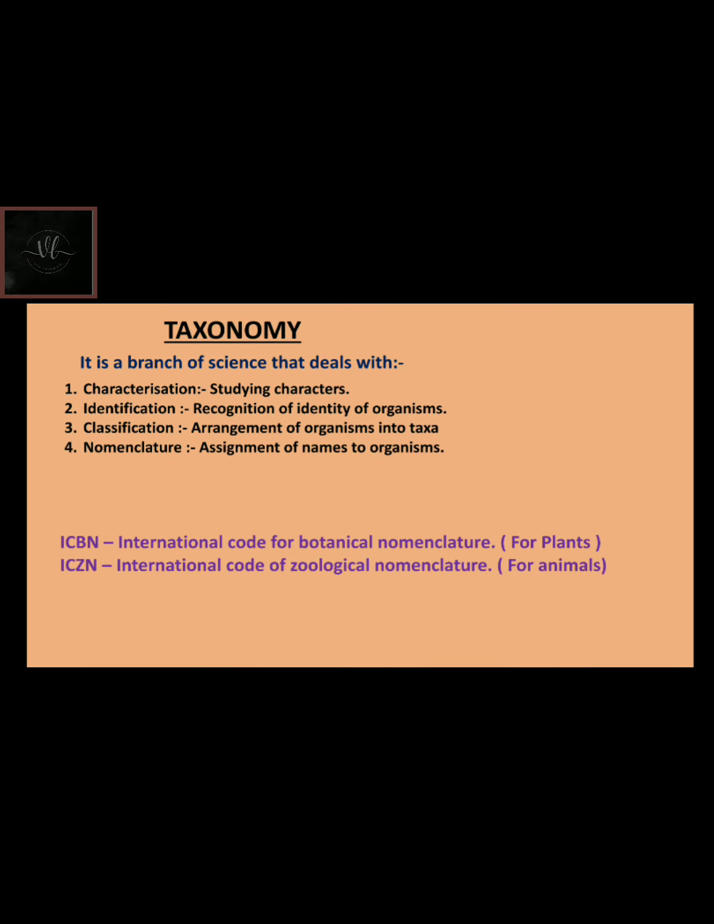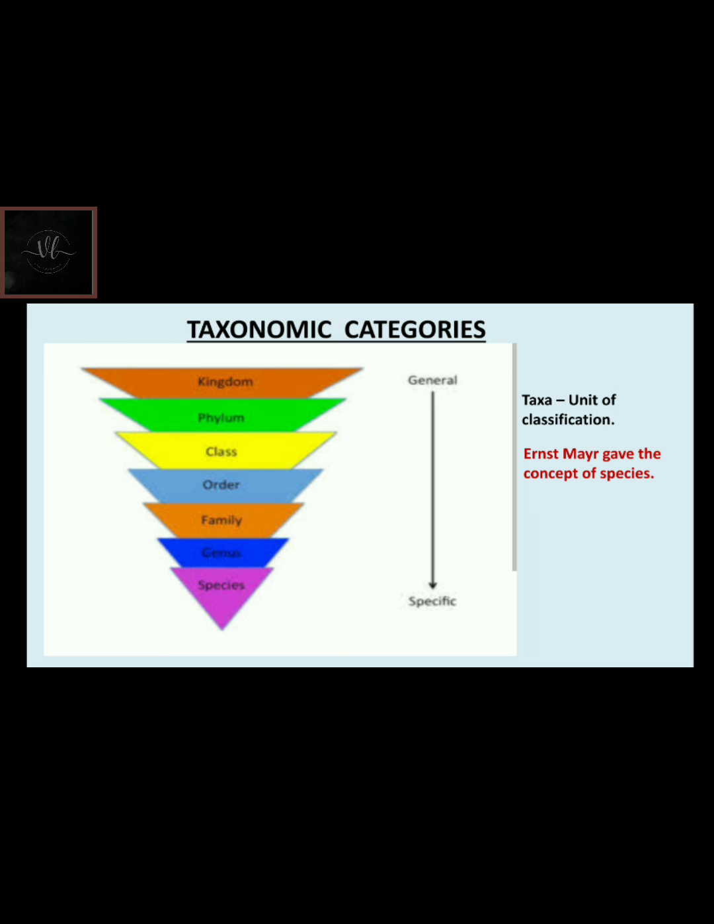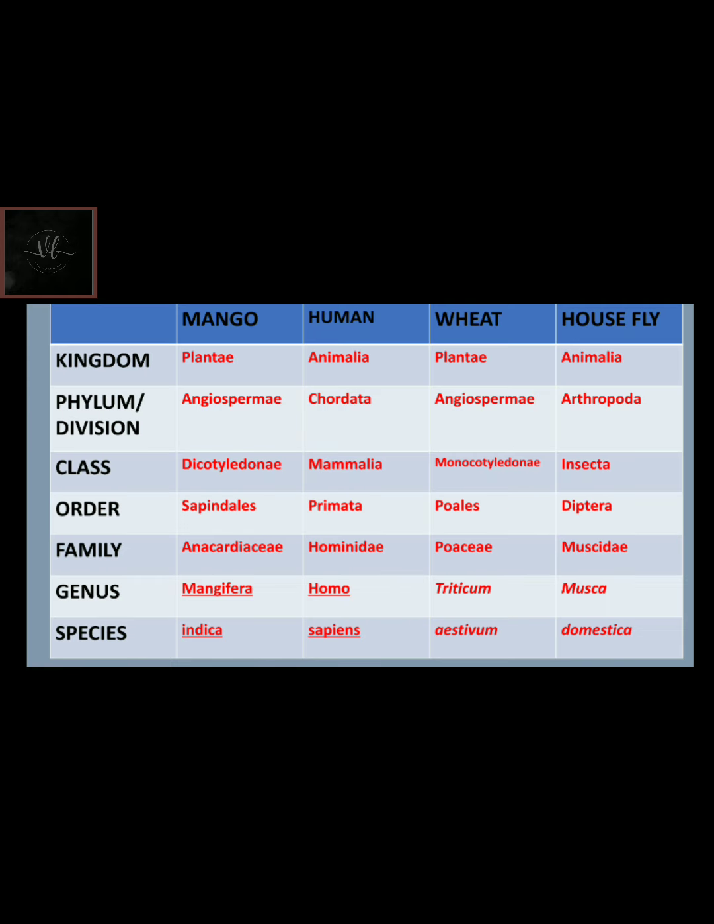Taxonomic categories. Taxa is the unit of classification. Ernst Mayr gave the concept of species. Species is the basic unit of classification. Group of related species is called genus, followed by family, order, class, phylum for animals or division for plants, and finally kingdom. From species to kingdom, general characters increase and specific characters decrease. Here is the taxonomic category of mango, human, wheat, and housefly.